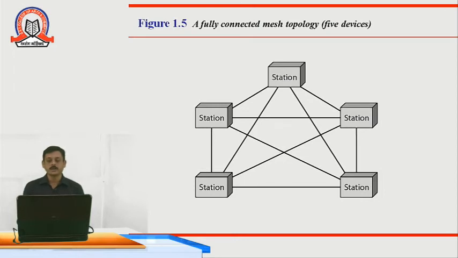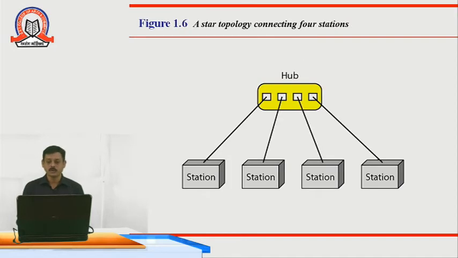Let's see the star topology, connecting 4 different stations, and these stations are connected to each other with a centralized hub. If station 1 wants to communicate with station 2, then it has to transfer the data through the hub only. This is a centralized hub, as you can see in the diagram.